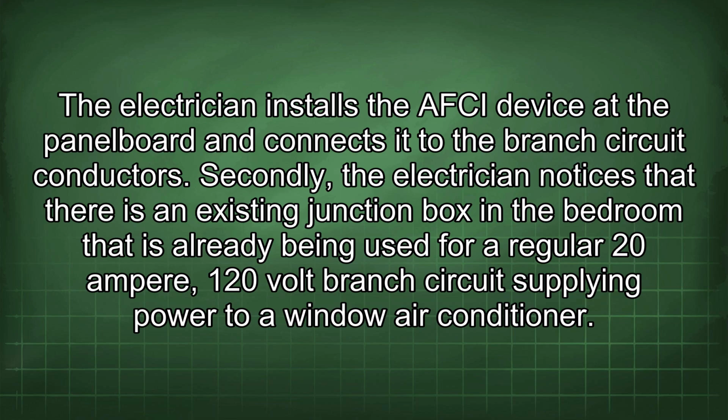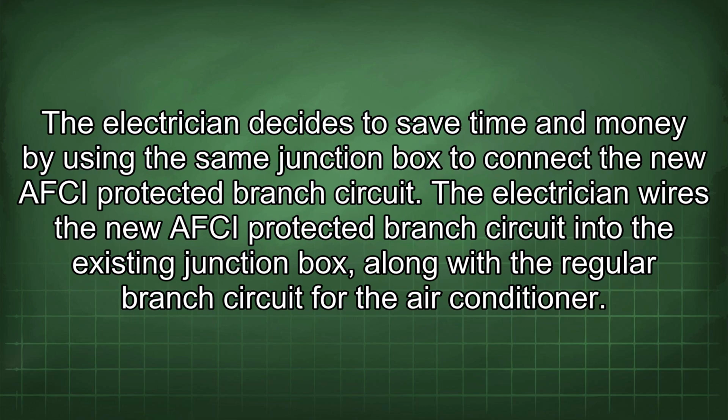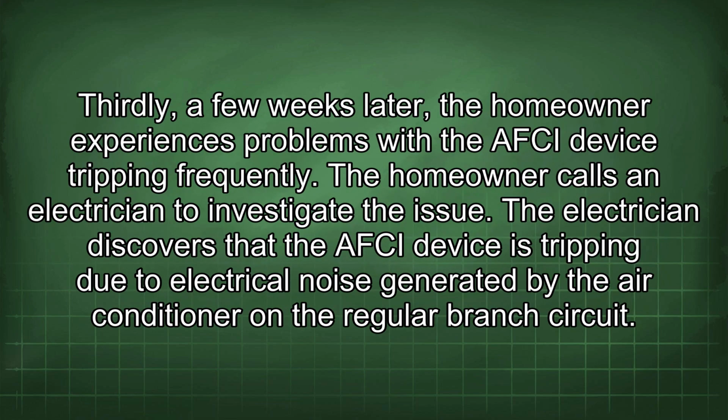Secondly, the electrician notices that there is an existing junction box in the bedroom that is already being used for a regular 20 ampere 120-volt branch circuit supplying power to a window air conditioner. The electrician decides to save time and money by using the same junction box to connect the new AFCI-protected branch circuit. The electrician wires the new AFCI-protected branch circuit into the existing junction box, along with the regular branch circuit for the air conditioner. Thirdly, a few weeks later, the homeowner experiences problems with the AFCI device tripping frequently.